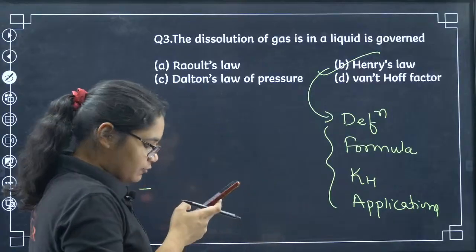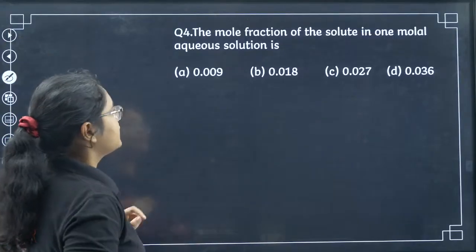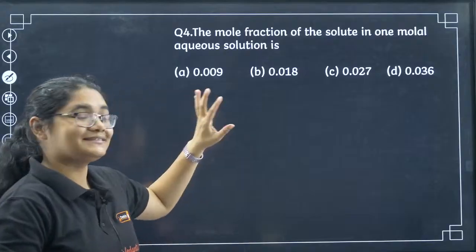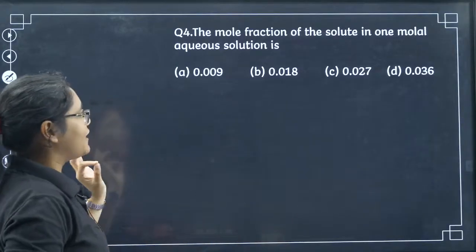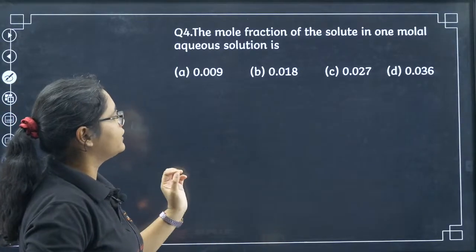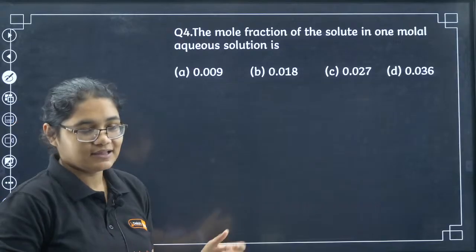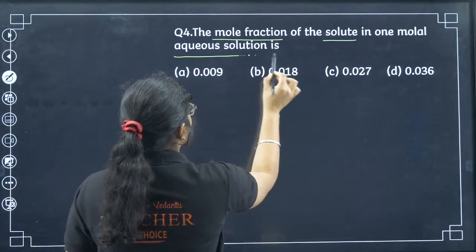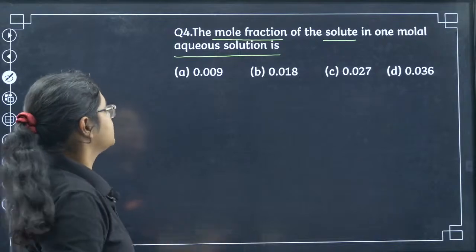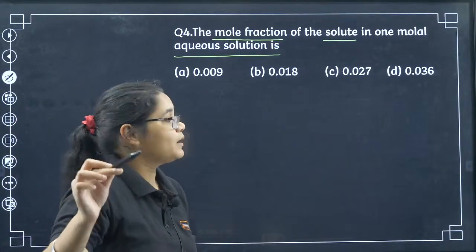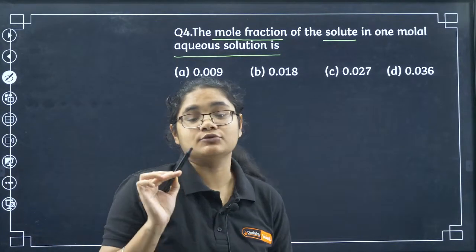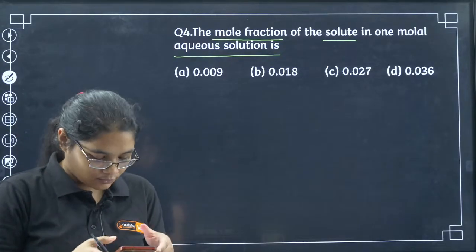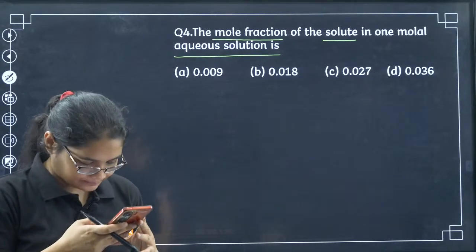Okay, moving to the next question number 4, the mole fraction. Yes, very tricky question. Please take some time and answer. The mole fraction of the solute in 1 molar aqueous solution is: 0.009, 0.018, 0.027, 0.036. You need a calculator for this, so please use the calculator. I'll give you 1 minute, then you can solve it.